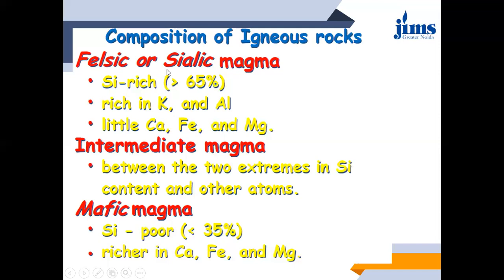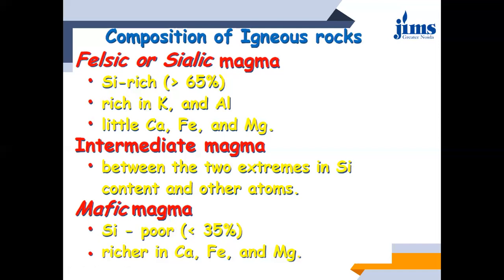What is the difference? In felsic magma, that is silicon rich magma. That means silicon content in that particular magma is almost greater than 65%. And mafic magma is opposite to that. That is silicon content is poor, quite poor. That means it is even less than 35%. Okay, then there is this intermediate magma where the silicon content is between the two extremes. Okay, that is almost you can say near around 50%.